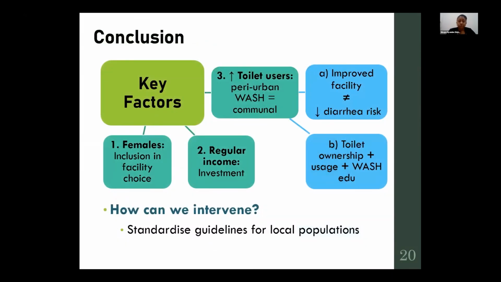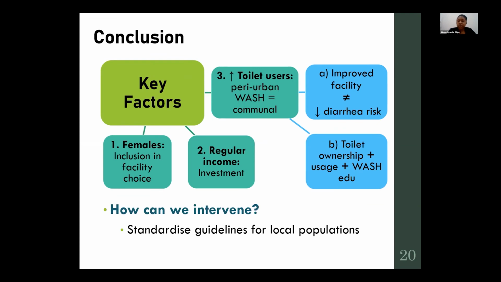So I'm going to conclude by going through those key factors. Firstly, in terms of females, there needs to be inclusion in facility choice because of the different needs. Secondly, as sanitation is viewed as an investment, there should be ways that we look at making sanitation affordable, whether that is through village banking or coming up with payment plans.